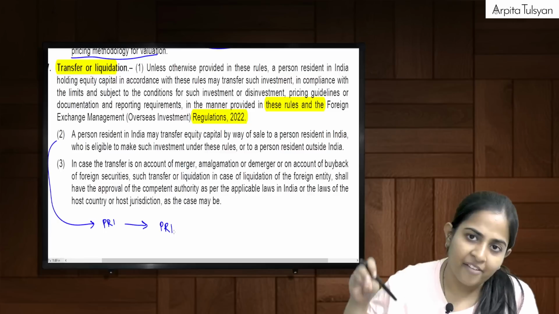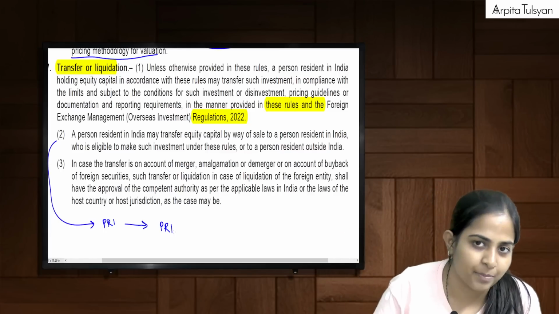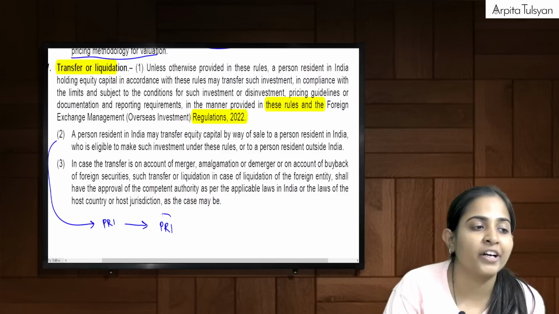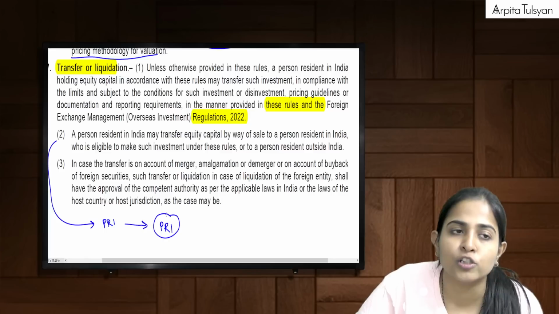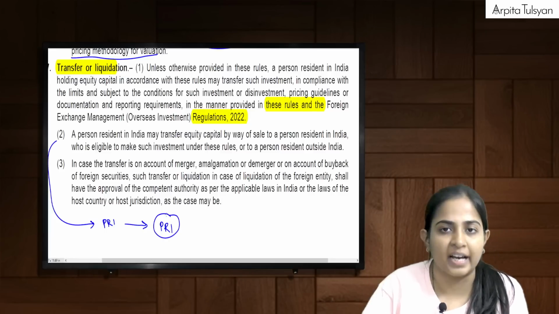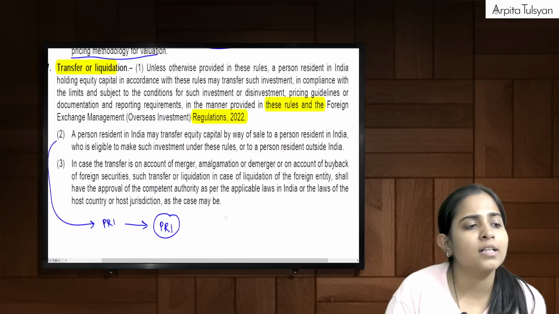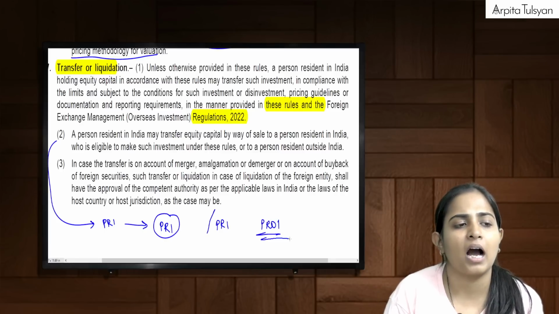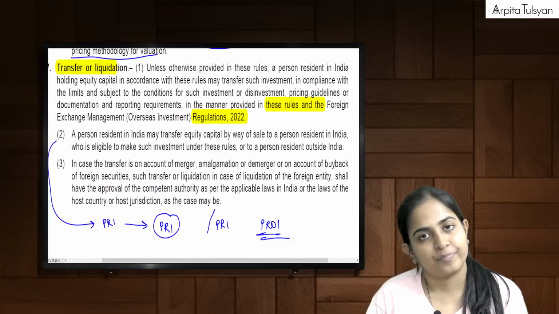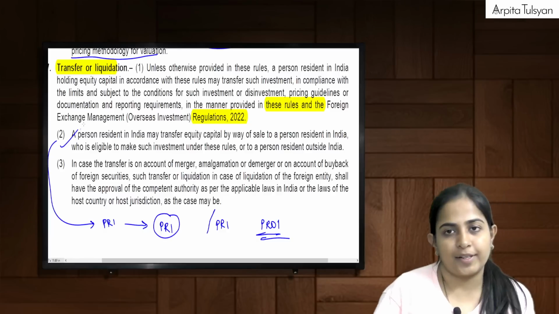Suppose I have done some overseas investment, I can transfer it to another PRI also, provided that person is an eligible PRI, or simply a PRI can even transfer it to a PROI. Yes, that is one particular point.